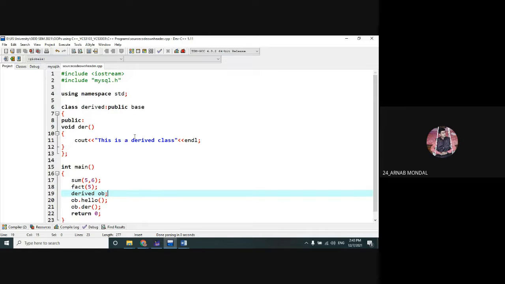Angle bracket is only for built-in header files. Yes, angle bracket for built-in header files or system defined header file, it will work.